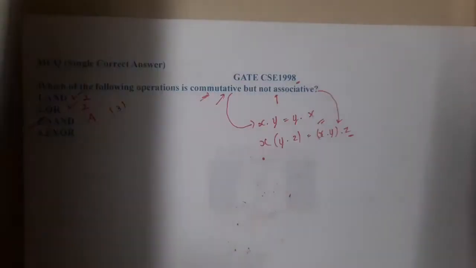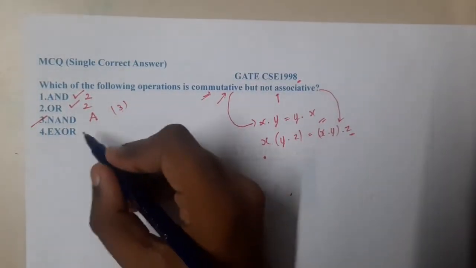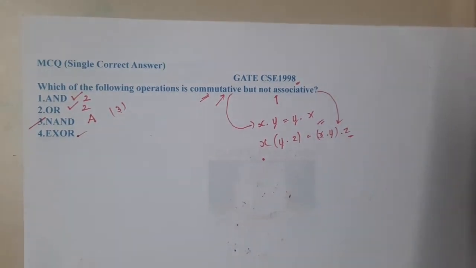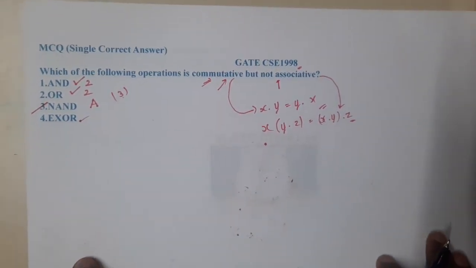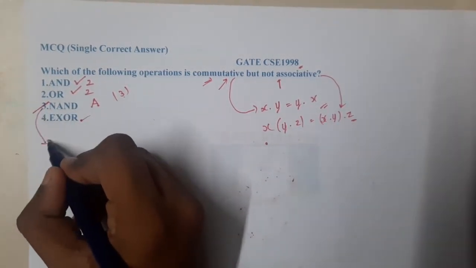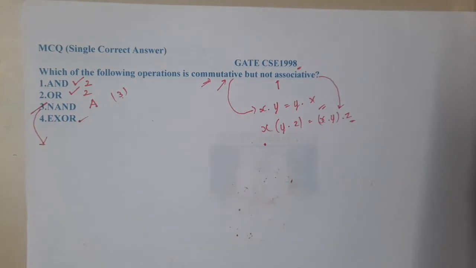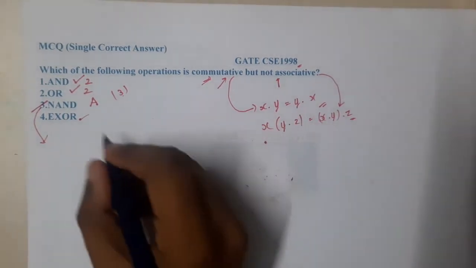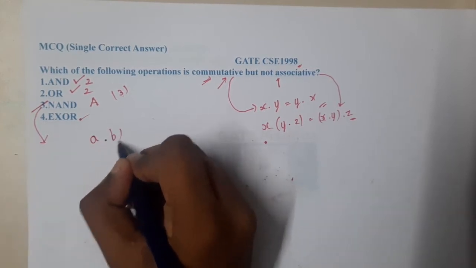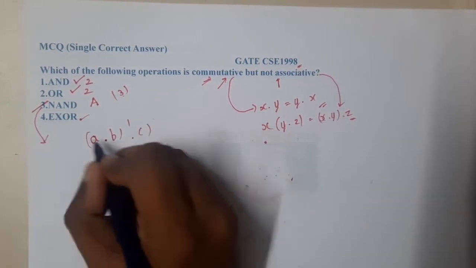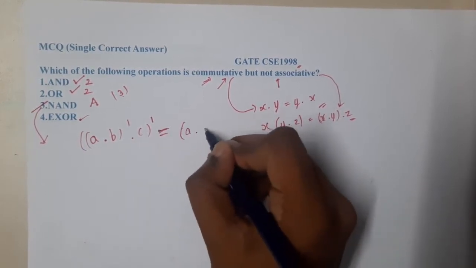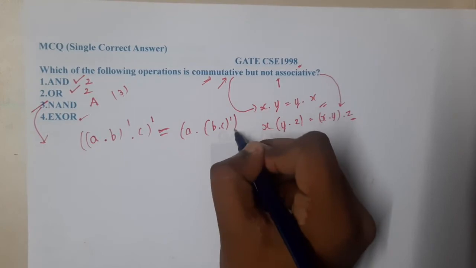Please try to remember these things, guys, because in the examination we will 100% feel confused. I hope everyone got a clear idea. This is a memory based question, or if you want, you can cross check. NAND is the opposite of AND. If I try to write associative for this, it is nothing but (A dot B) complement into C complement is equal to A dot (B dot C) complement whole complement.